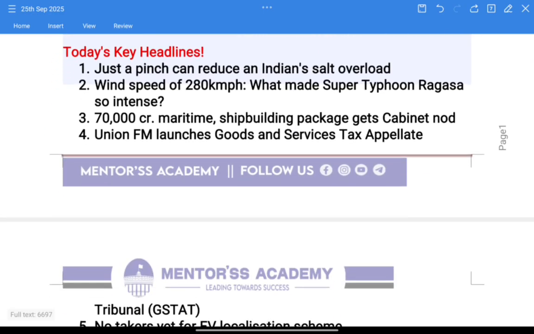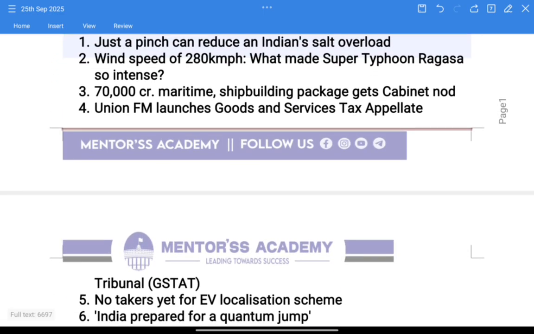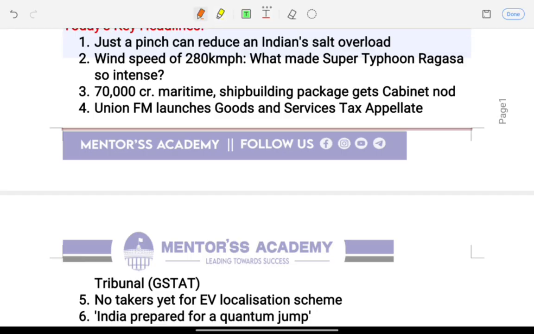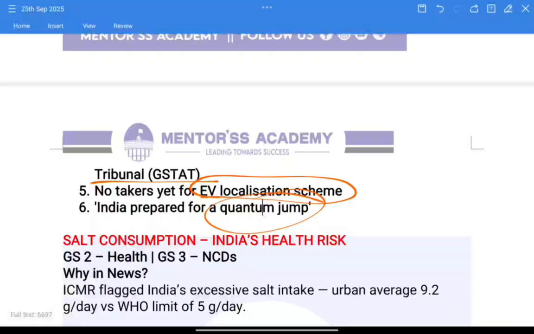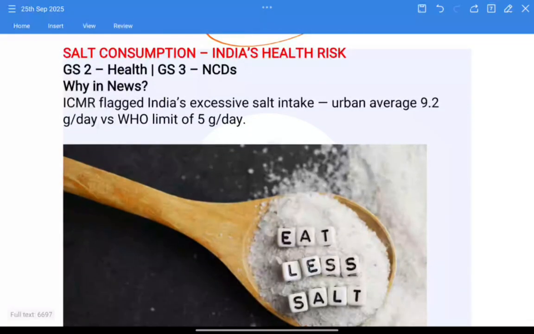Now let's see today's key headlines. Let me read them out for you one by one. Just a pinch can reduce an Indian's salt overload. Wind speed of 280 kmph: what made Super Typhoon Ragasa so intense? 70,000 crore maritime shipbuilding package gets Cabinet nod. Union Finance Minister launches Goods and Services Tax Appellate Tribunal, GSTAT. No takers yet for EV localization scheme. India prepared for quantum jump. So these are key current affairs of today's news headlines, right? Let's see them one by one in detail.